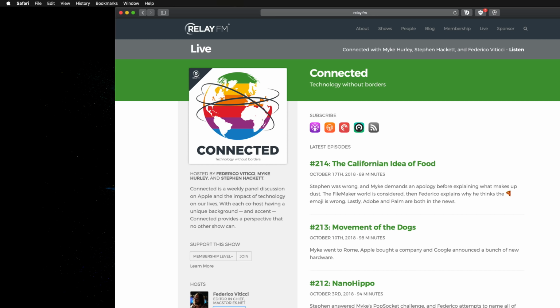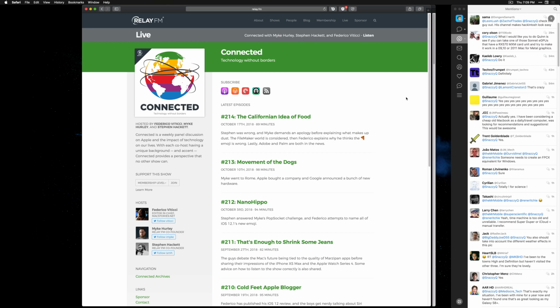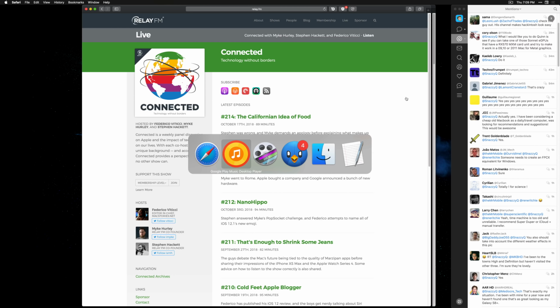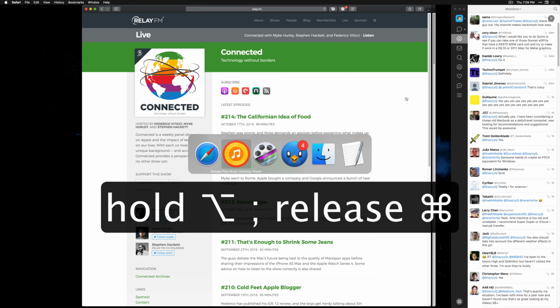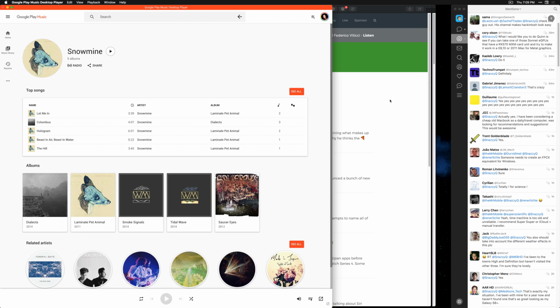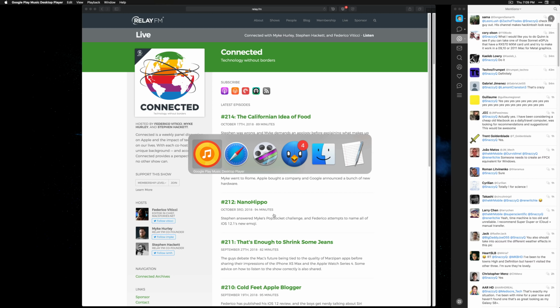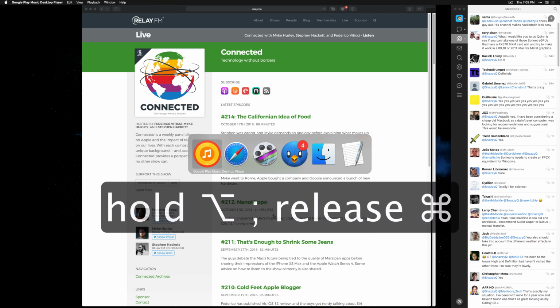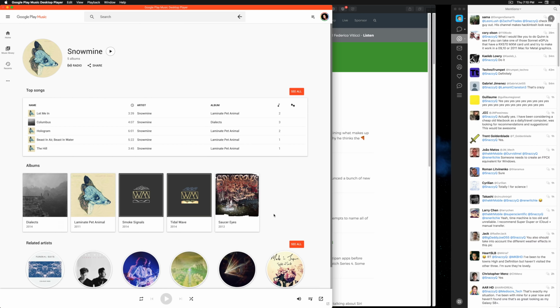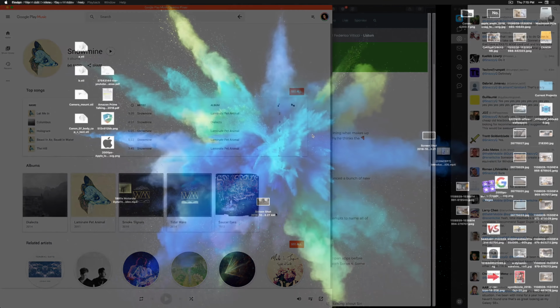But I can actually call it to my attention by holding down command, pressing tab to bring up the switcher, and then instead of letting go of command, I hold down the option key and then let go of command. And that pulls any hidden or minimized window from the dock back into view. Pretty dang cool. Let me show you one more time. So that window's minimized. I navigate to the app switcher, and instead of just releasing command, I hold down option and command at the same time, and then let go of command while still holding option. And bloop, it pops back out of the dock.